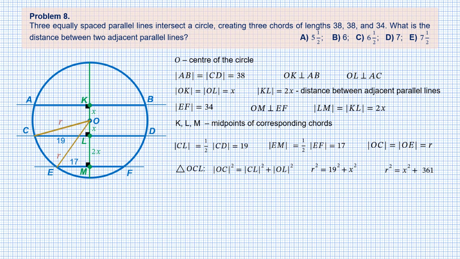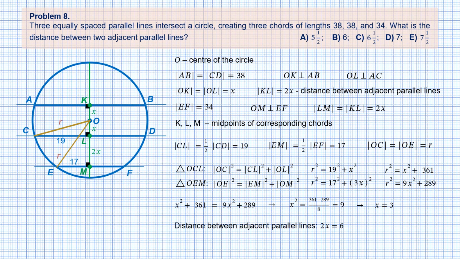Similarly, from another right-angled triangle OEM, we get another expression for r squared. Then we of course equate the expressions and find that x squared is 9 and x is 3. So the distance between adjacent parallel lines, 2x, equals 6.